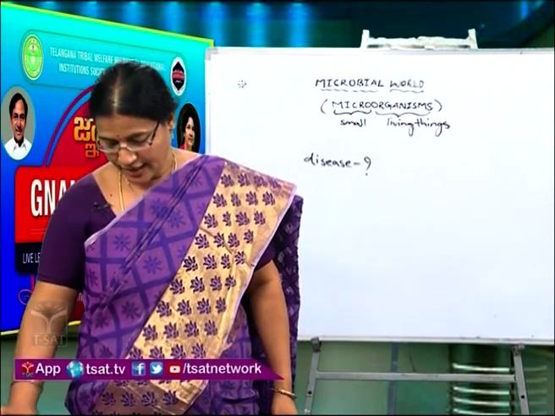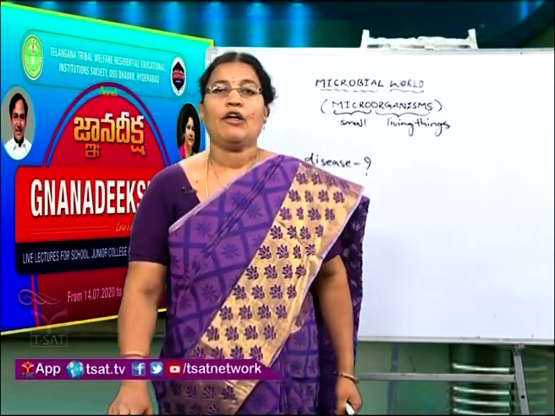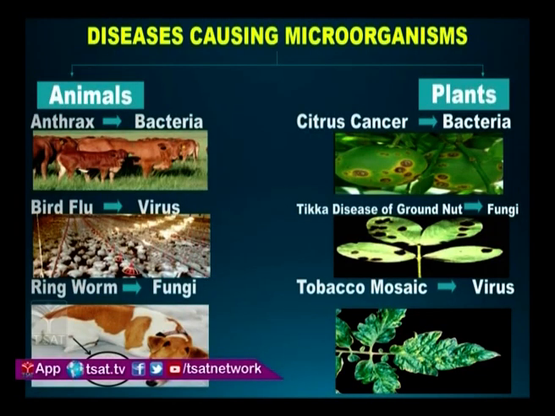Next, let us discuss the disease causing microorganisms in various living things. See the slide here. Microorganisms can cause diseases in animals as well as in plants. Anthrax is caused by bacteria. It is commonly seen in cattle, sheep and goat. Bird flu is caused by virus, and we can see it in poultry. And ringworm is caused by fungi, we can see it in animals.